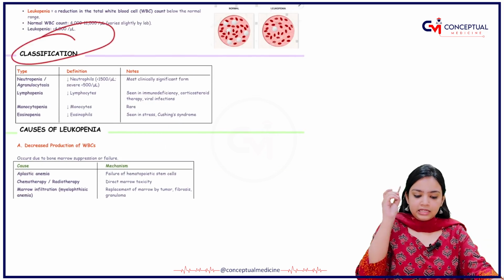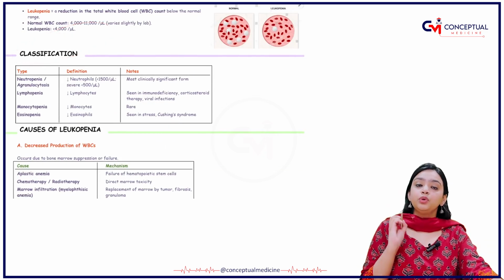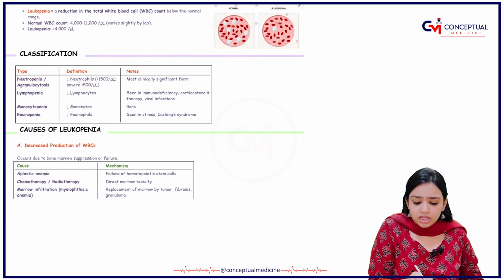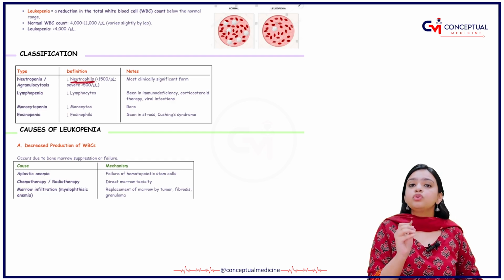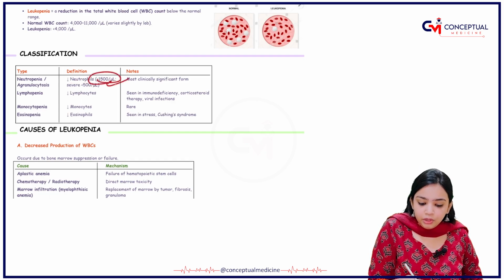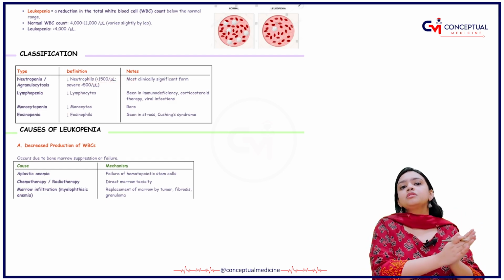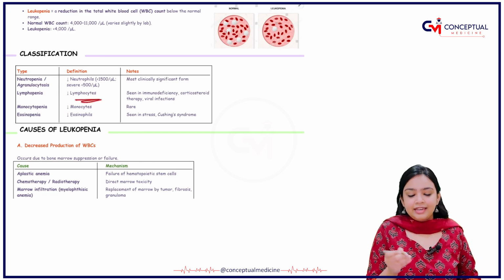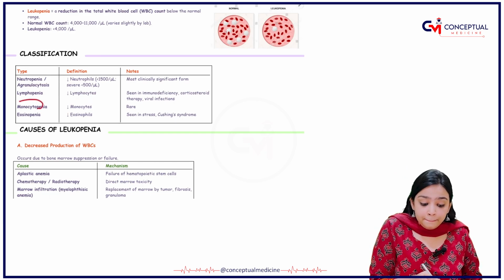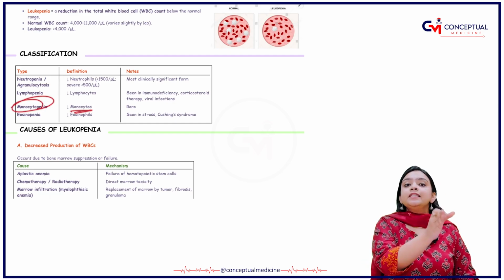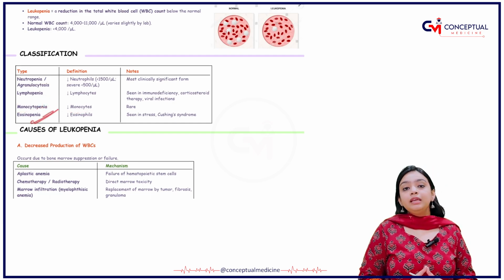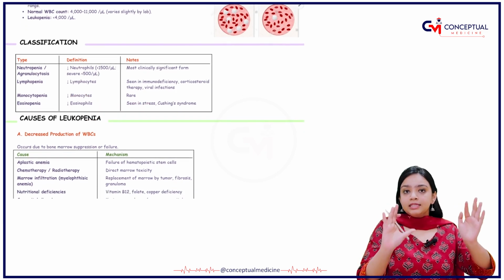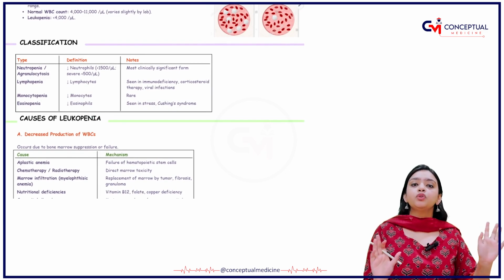Now, coming on to the classification. In the classification, what I want you to know is you have neutropenia. What is neutropenia? The term is only suggesting that neutro means there is a decrease in the neutrophil count. So, if there is a decrease in the neutrophil counts, this means that the person is suffering from neutropenia. Lymphopenia means there is a decrease in the lymphocytic count. Monocytopenia, decrease in the monocyte counts, and eosinopenia means decrease in the eosinophils. This much should be clear to you before moving on to the complex things.